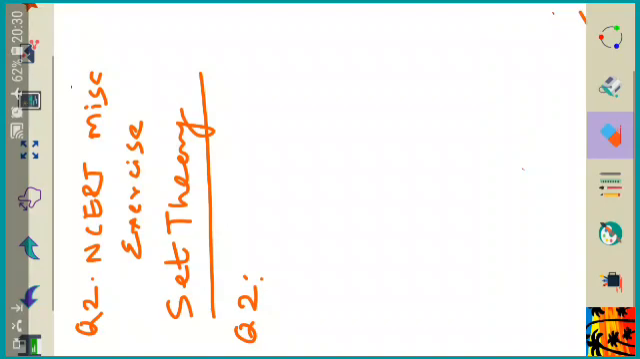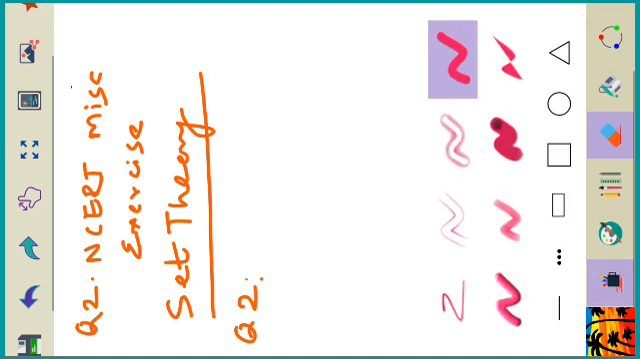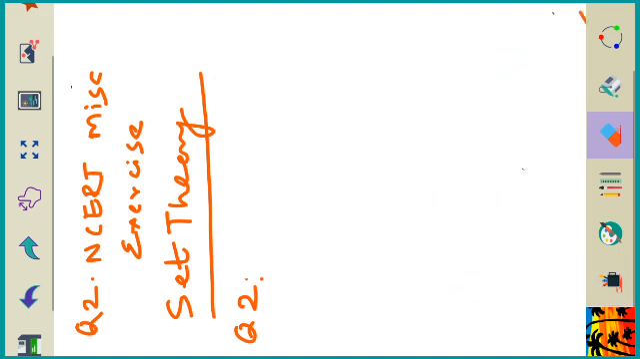Good morning, children. Today I am here to discuss some of the questions on the NCERT miscellaneous exercise, that is set theory. As I have told, this chapter is very important from the concept point of view, and in the miscellaneous exercise they have asked various questions which are related to the concept. In question number 2 they have asked whether the given statement is true or false. So I have to decide whether it is true or false. Let me discuss it.